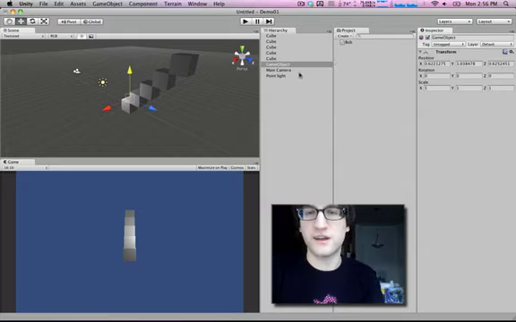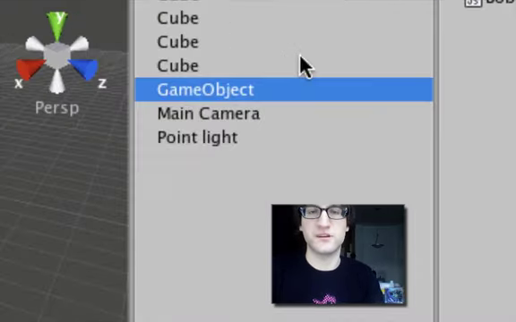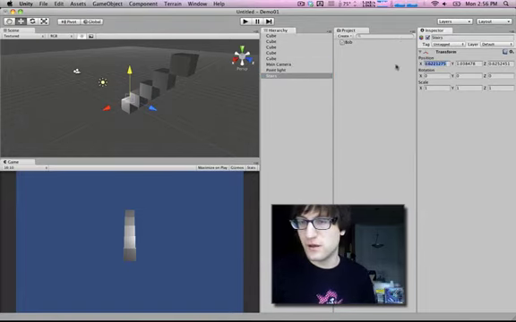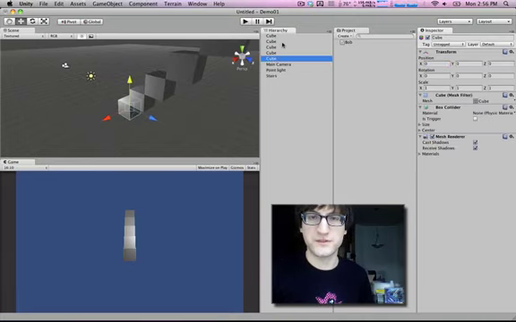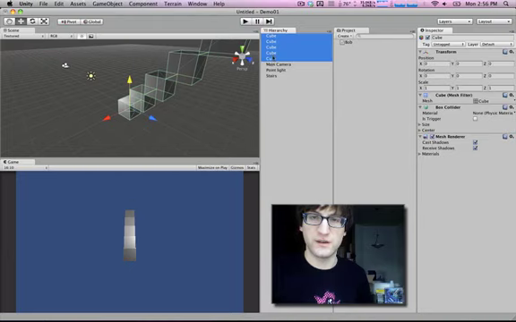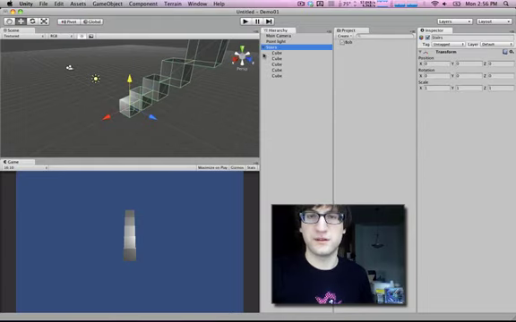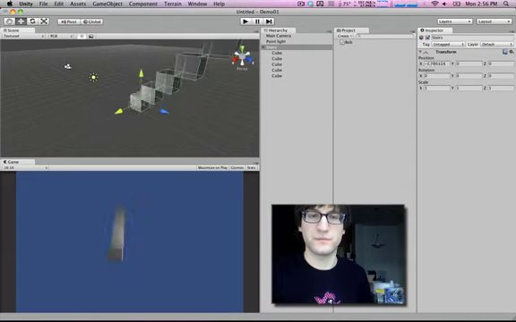What I would do is create an empty object, which basically means a game object that has nothing in it. As you can see, it's actually called just game object. I'm going to rename it stairs, if I can type properly. I'm going to move it to the origin. And now I'm just going to select all of these, select the first one, shift and click at the last one to get all of them, and drag them into here, into stairs. Now they're all together in a group.